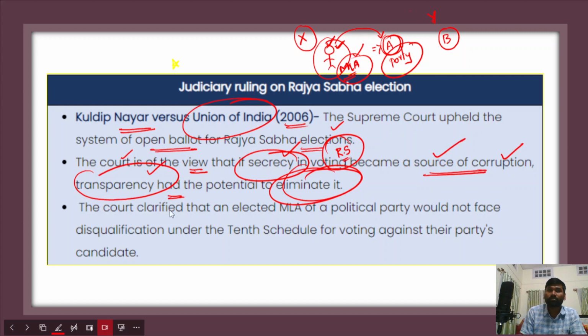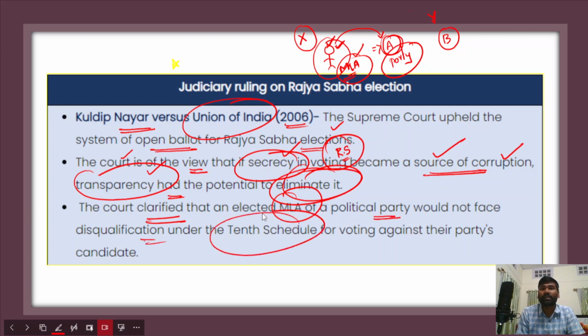Apart from that, the court also clarified that an elected MLA of a political party would not face disqualification under the 10th Schedule, or would not come under the provisions of the 10th Schedule, and this is what the court had said in Kuldeep Nayar versus Union of India in 2006. Even if he voted against the party's candidate, even if he voted against the party's whip in Rajya Sabha elections, he would not be disqualified under the 10th Schedule.